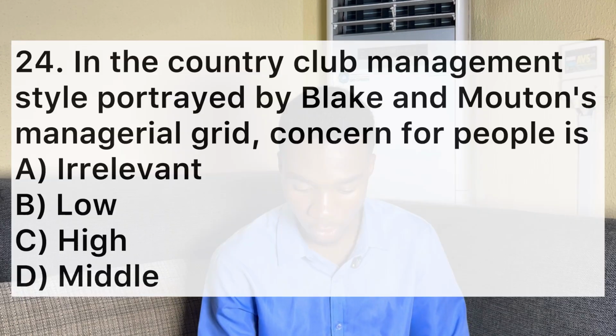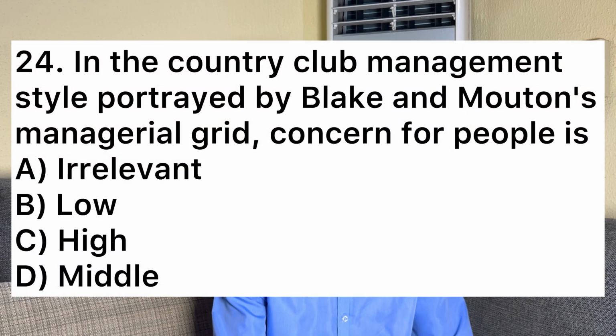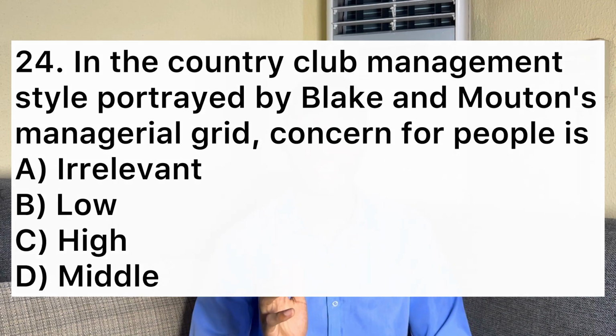Country club means that you are going to focus a lot on the people. You are going to put your attention on the people, but you are not going to focus on production. You get it? So high concern for people and low concern for production. So the concern for people is C, high. Yes, so the answer for 24 is C. Okay, so that's it for number 24.